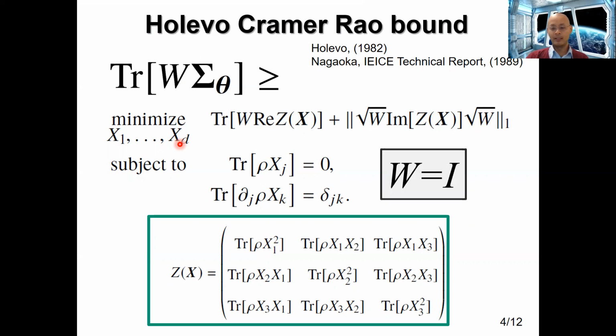And for simplicity, in this talk and in the paper that we study, we set the weight matrix to be the identity. And so this objective function over here simplifies a lot. It's just the trace of the real part of Z plus the trace norm of the imaginary part of Z.